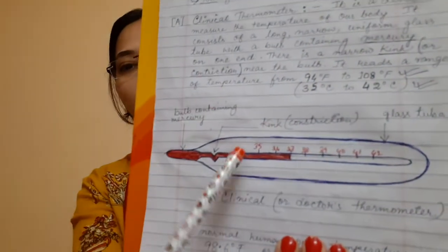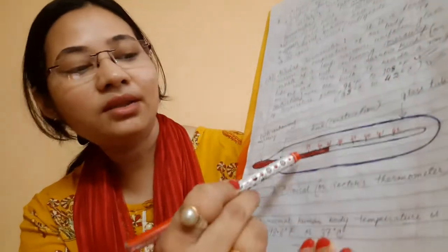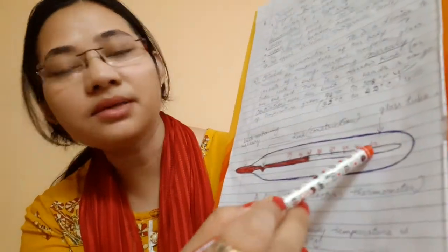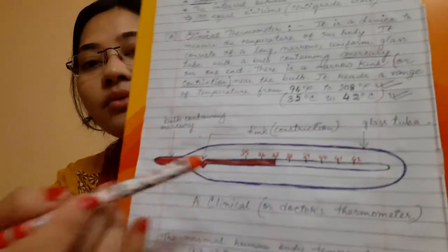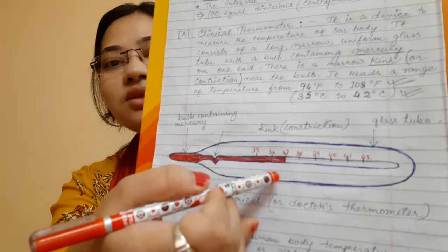So the doctor's thermometer that we actually use, that is also based on Celsius scale. But we don't need temperature from 0 to 100 degree, because our body temperature does not fluctuate between 0 to 100 degree. It fluctuates only within a short range of temperature. That is why I have drawn here the doctor's or clinical thermometer. You see, the lowest temperature is only 35 degrees, and the highest temperature is 42 degrees, and our normal body temperature is 37 degree Celsius. So this is the Celsius or the doctor's thermometer.